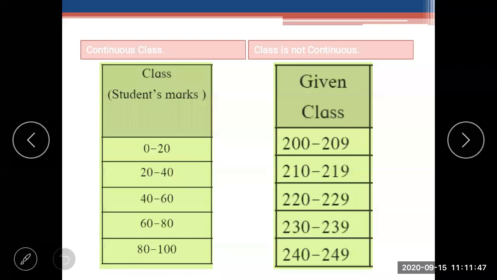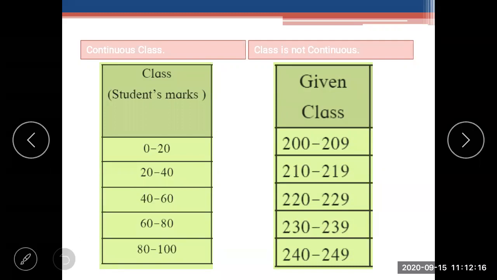In the next column, 20 is the lower limit and 40 is the upper limit. In the next, again 40 is the lower limit and 60 is the upper limit. Next, 60 is again the lower limit and 80 is the upper limit, correct? So it is called a continuous class because the upper limit continues as the lower limit.